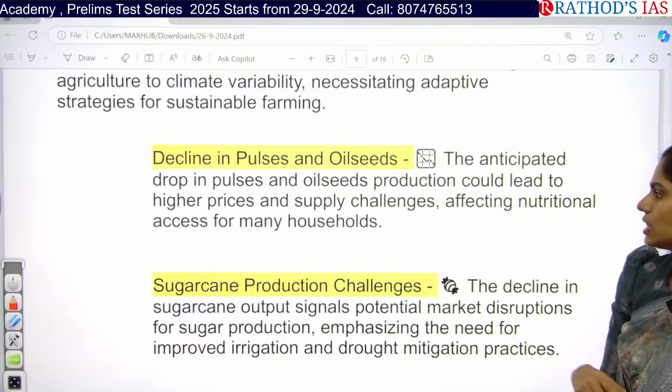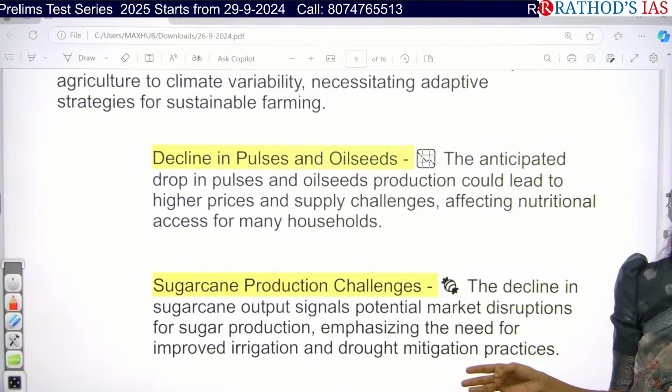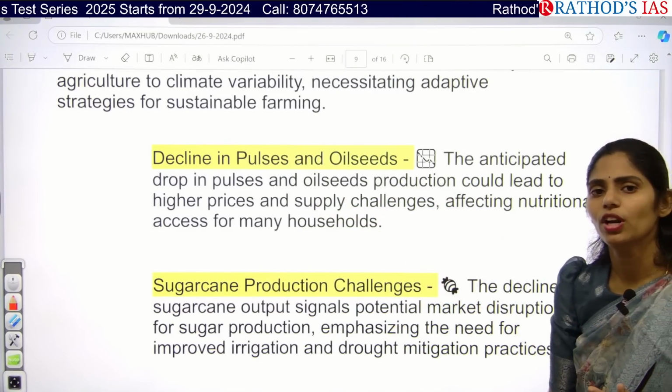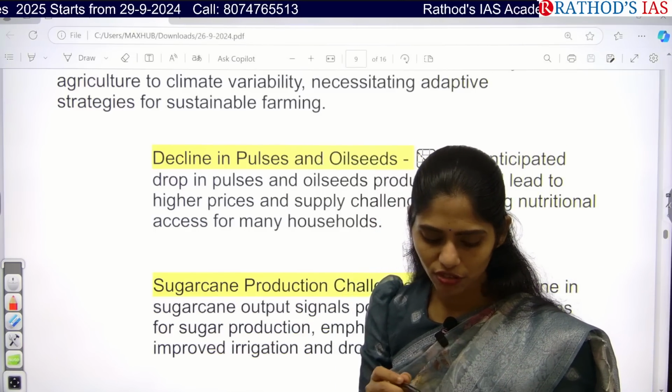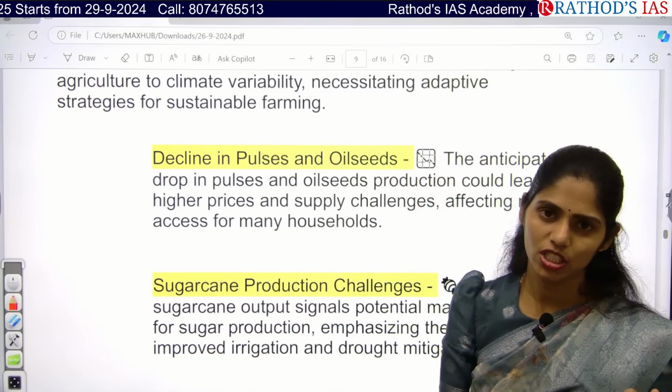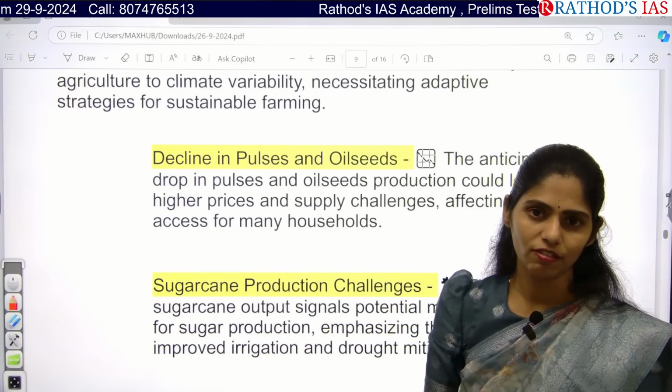And even we can see that, yes, whenever there is a decline in production of pulses and oil seeds, obviously we have to depend on other countries, right? Because of this, what happens in future, we may get inflation in pulses and oil seeds. Again, that in turn leads to increasing food inflation.